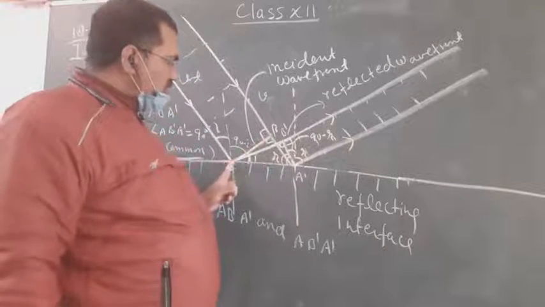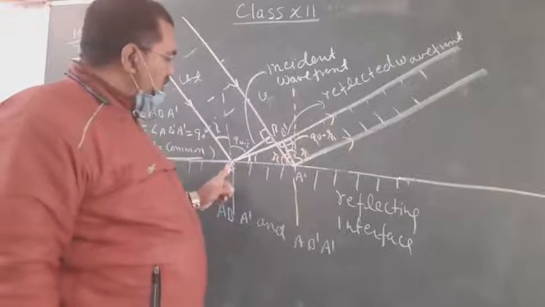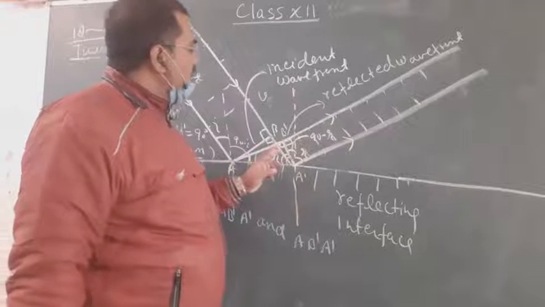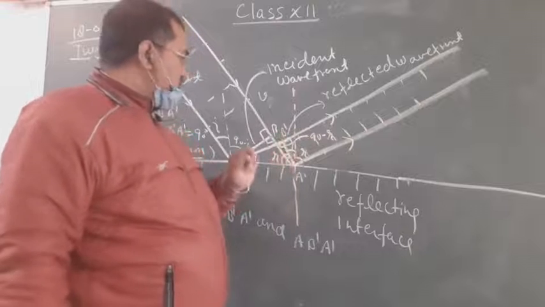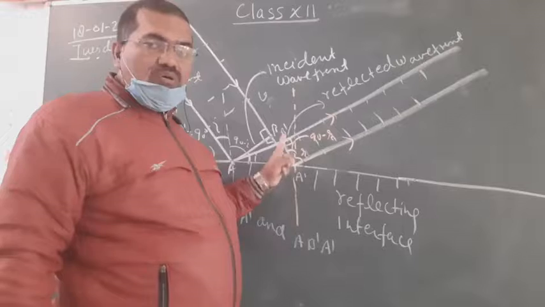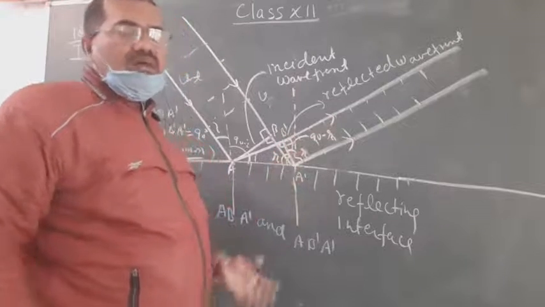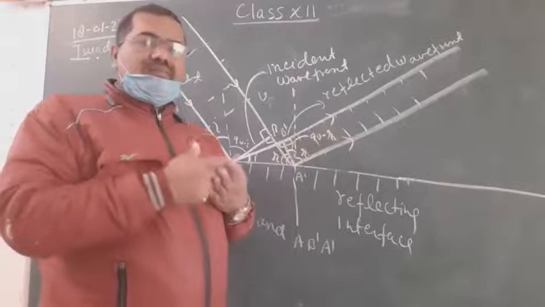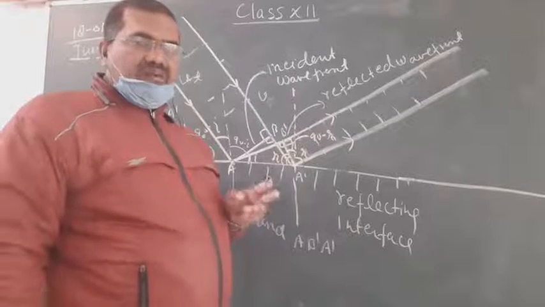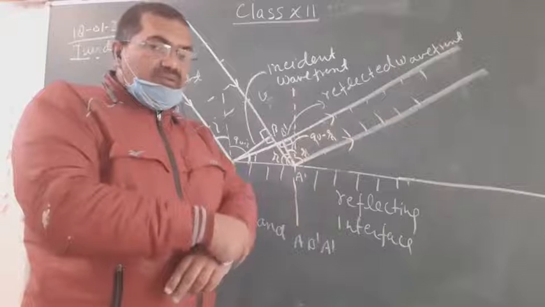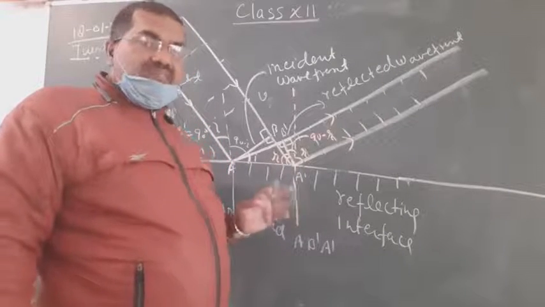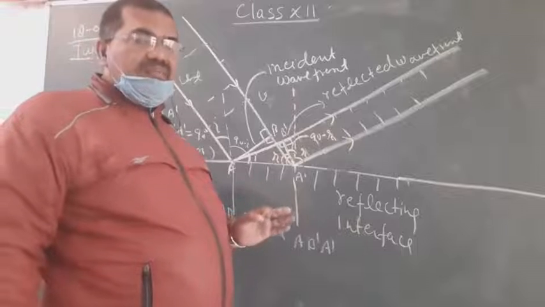Similarly, A is a point of the AB wavefront and the light ray coming from A reaches A dash B dash at B dash. So the timing of the ray from A to B dash will also be the same, because all the rays reaching the wavefront must take the same time, because all the particles on the wavefront vibrate in the same phase. This is the reason behind this.